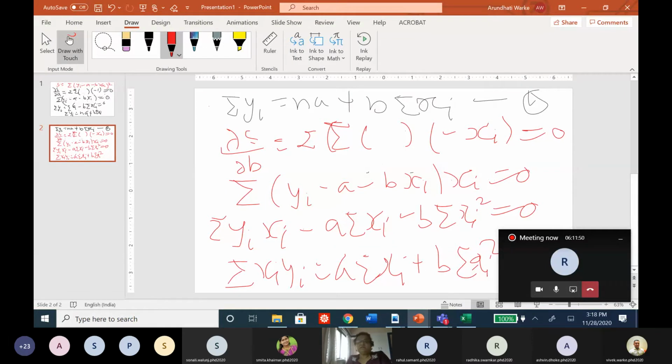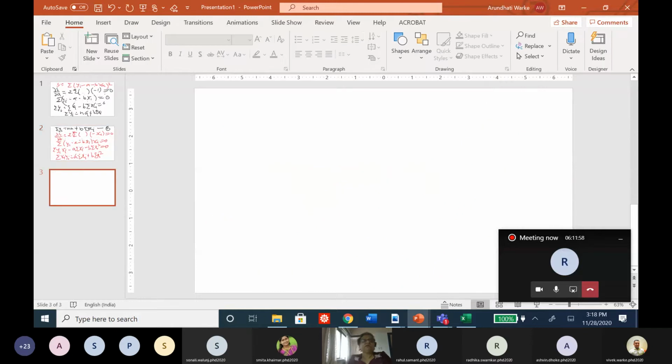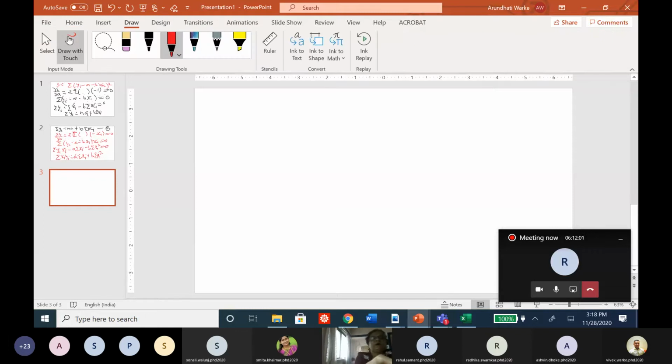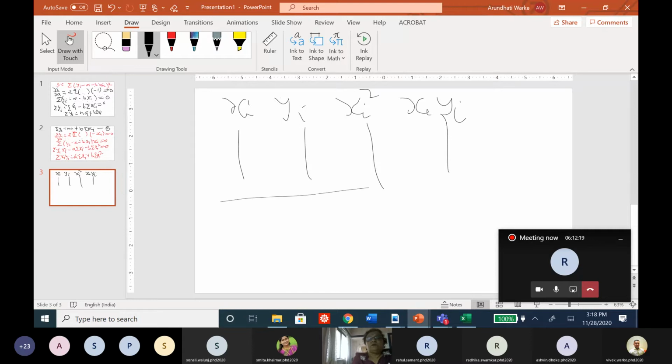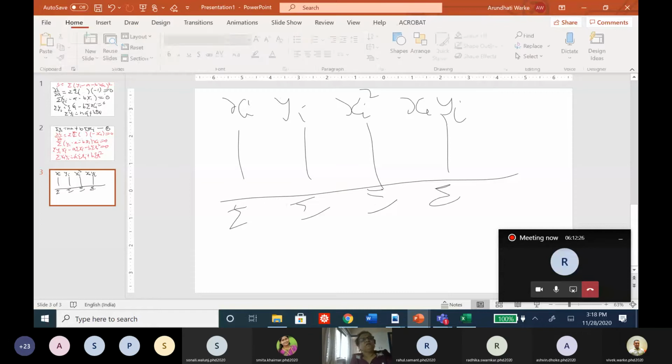Now once you get this a and b, how many columns are required to be prepared? When you are solving it, how many columns are required for this least square method? The columns required are: xi is given, yi is given, you need to calculate xi square, and you need to calculate xi into yi. These 4 columns are required, and once you prepare these 4 columns, calculate their sum below each: summation, summation, summation, summation.